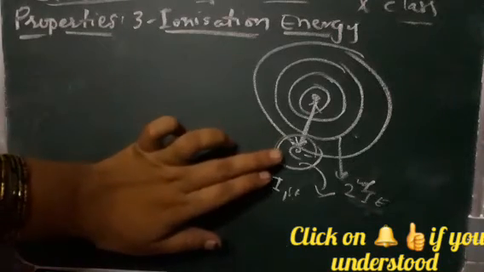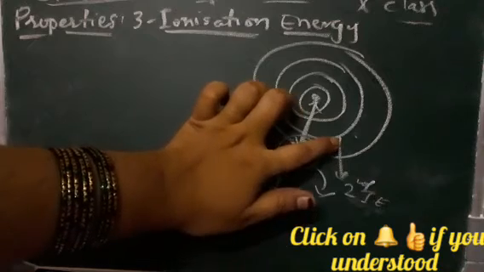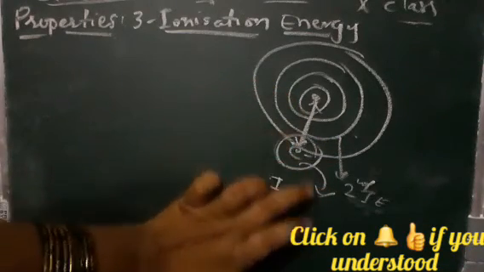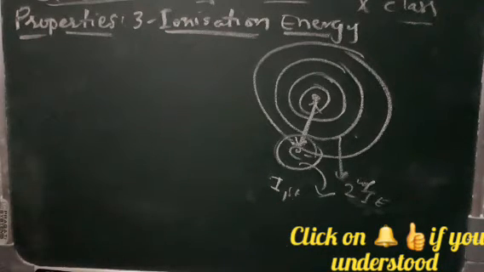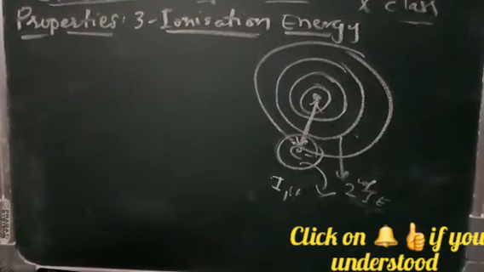That means removing the first electron requires the first ionization energy. If you are removing a second electron, it is called the second ionization energy. If from the same shell you are removing one more electron, then also second energy is required to remove the electron, and it is called the second ionization energy.